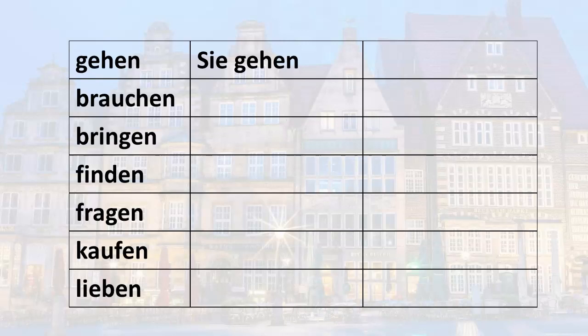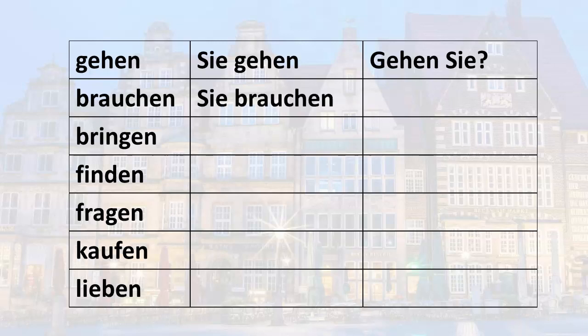Okay, so we start with our first one, gehen. We have Sie gehen, which means you go, you do go, you are going. How would you ask the question, are you going or do you go? Remember, verb first and then subject pronoun. So Sie gehen becomes gehen Sie. Brauchen, how would you say you need, you do need, you are needing, with Sie as your subject? Sie brauchen, you need. Do you need? Brauchen Sie.